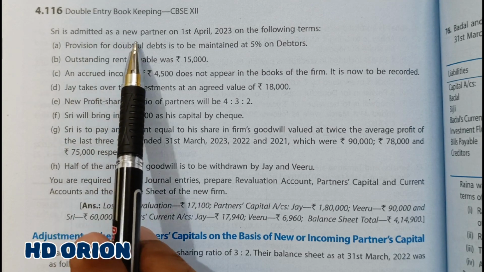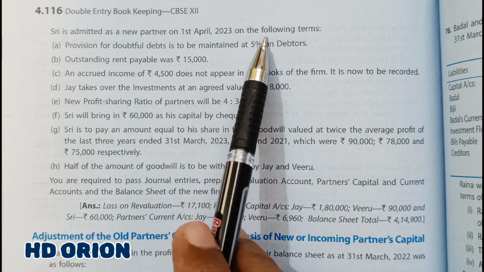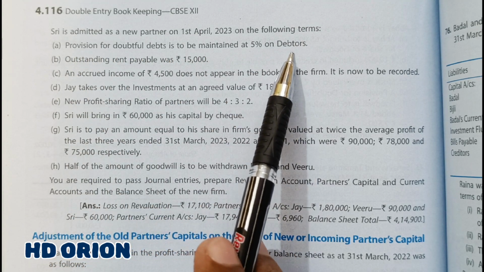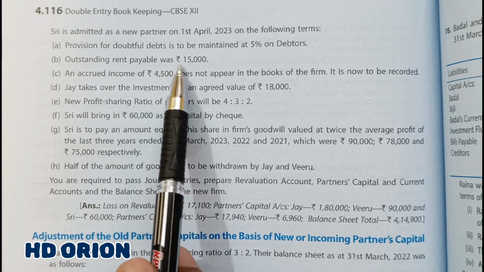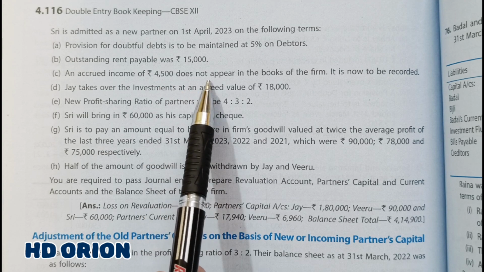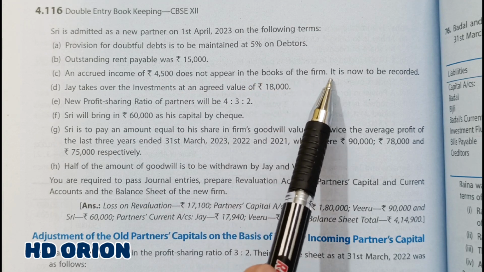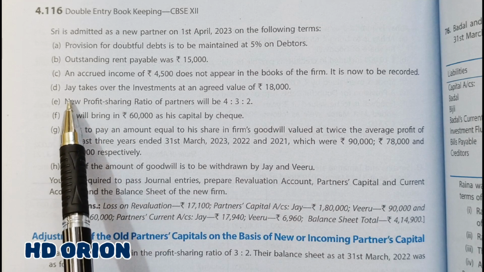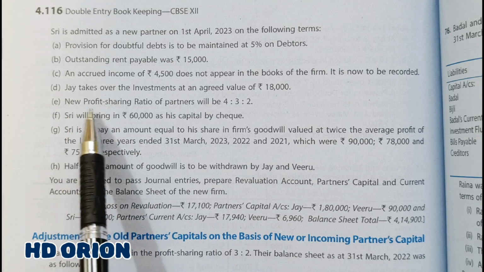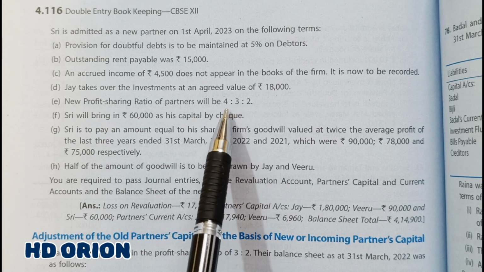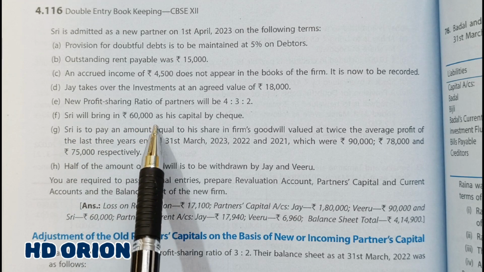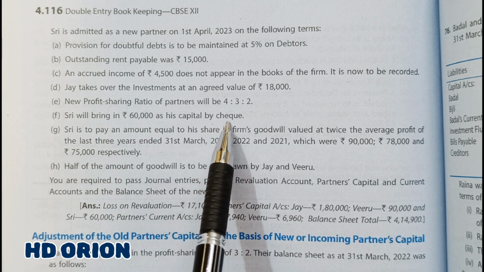Sri is admitted as a new partner on 1st April 2023 on the following terms. Provision for doubtful debts is to be maintained at 5% on debtors. Outstanding rent payable was rupees 15,000, and accrued income of rupees 4,500 does not appear in the books of the firm. It is now to be recorded. Jay takes over the investment at an agreed value of rupees 18,000. New profit sharing ratio of partners will be 4:3:2. Sri will bring in rupees 60,000 as his capital by cheque.